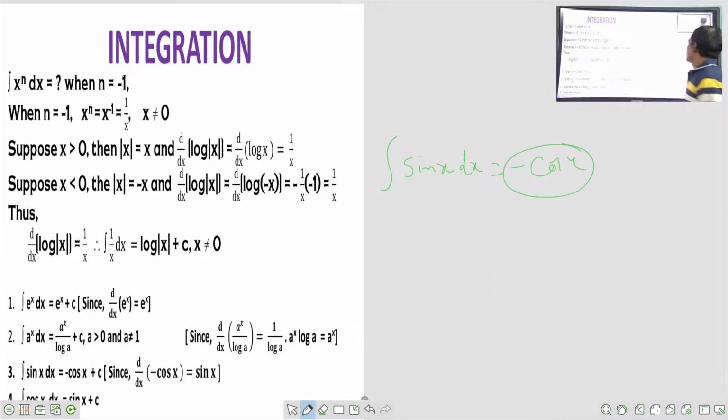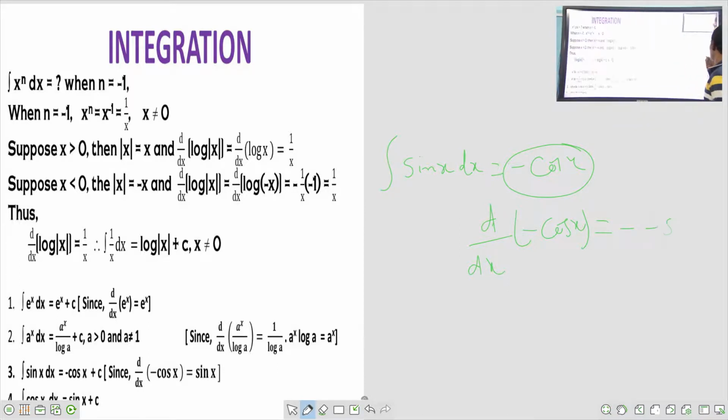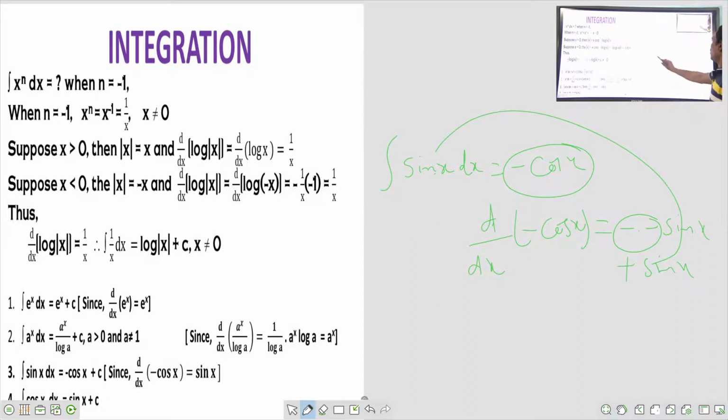For this one we have to do differentiation. See here, what is the differentiation of minus cos x? d by dx of minus cos x is minus d by dx of cos x. What is d by dx of cos x? It is minus sin x. So minus into minus will become plus sin x. Are we having sin x here? That's why we are having sin x here. Therefore, the integration of sin x dx is nothing but minus cos x. You can verify like this also.